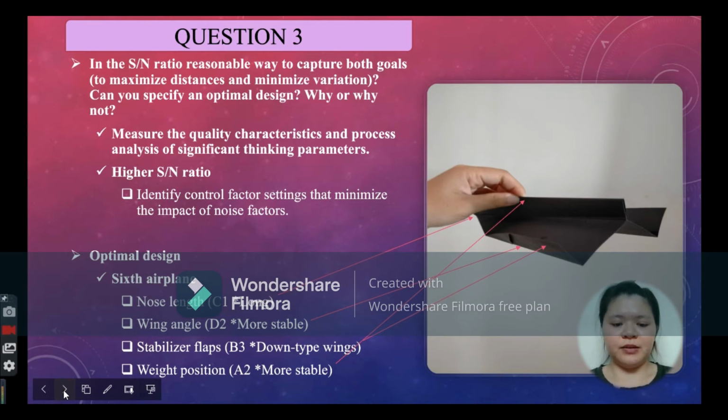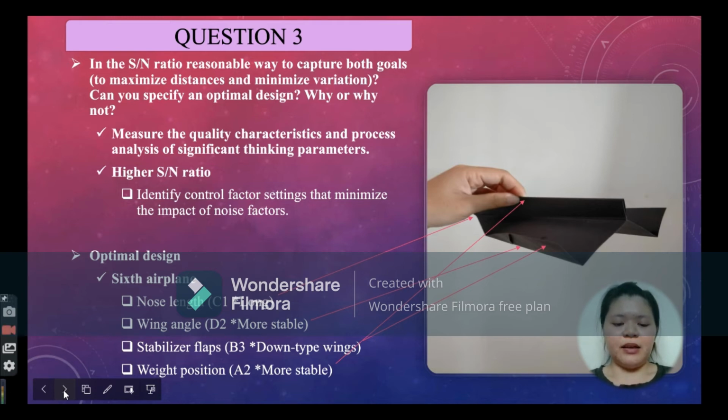Based on the results of the experiment that have been done, the optimal design that our group proposed is the 6 airplane. The reason our group suggests the 6 airplane is the optimal design is because this plane has a long nose length, which is C1 compared to C2 and C3.